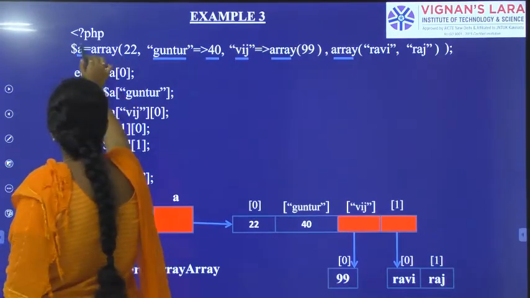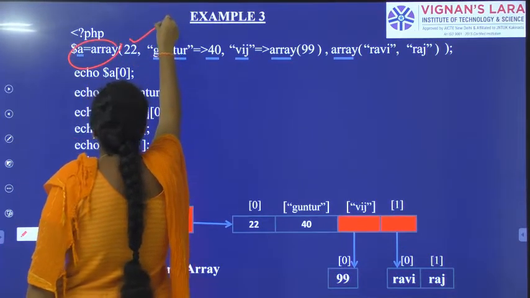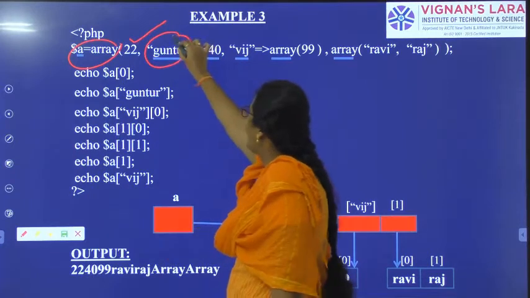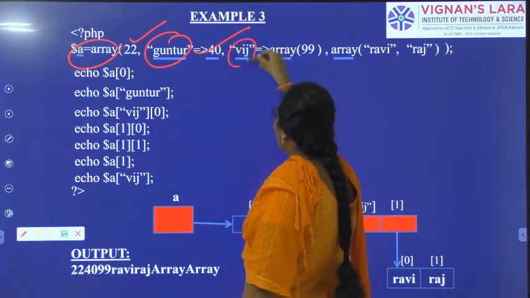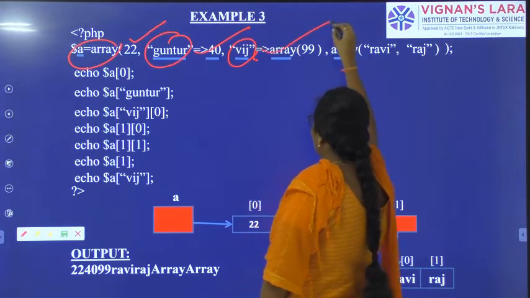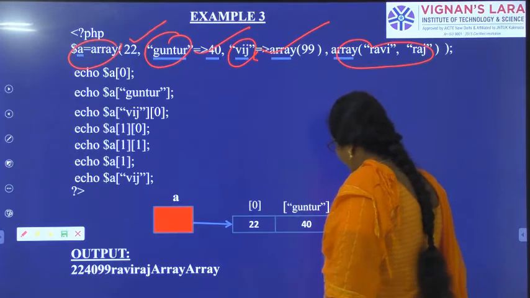First we created the array with numerical indices and we stored 22. Created the array with string indices and stored the temperature 40. Created the array with string indices Vijayawada and stored the temperature 99. Created the array to store Ravi and Raj.